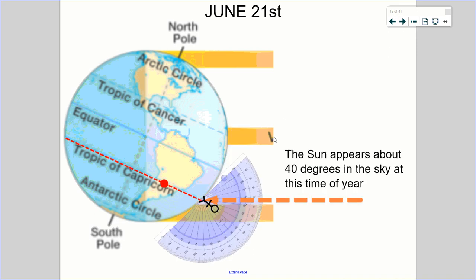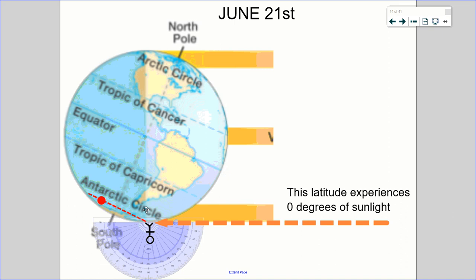Down here, the southern latitude, they're experiencing about 40 degrees of sunlight at this time of year. This is summertime. And then here at the Arctic Circle, this person is going to be getting 0 degrees of sunlight. So the sun is coming at this point, and you can see this line right here. This is kind of separating the side that's being hit by sunlight and the nighttime. They're right on that line, which means that the sun is just at the horizon, hitting the Earth at such a shallow angle so as not to really do any kind of heating up.